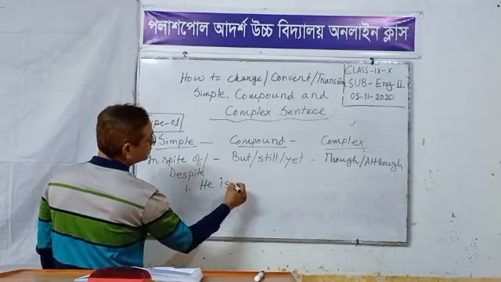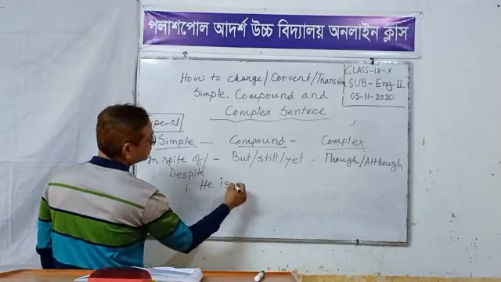Let's try with these sentences to make a simple, compound and complex sentence. Simple sentence, with in spite of: In spite of his poverty, he is generous.